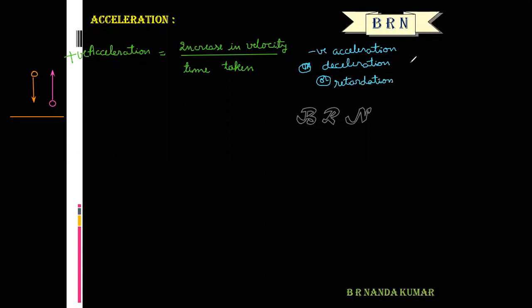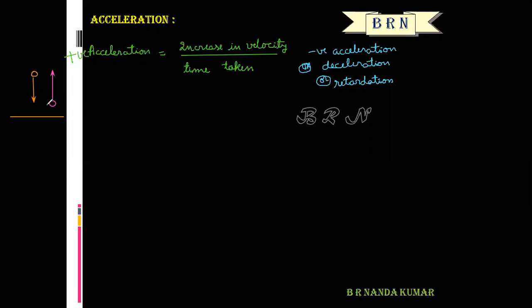Okay. So negative acceleration, or deceleration, or retardation. That means retardation of a particle is defined as the rate of decrease in its velocity. The rate of decrease in velocity of a particle, that is the retardation of a particle. The rate of increase in velocity of a particle, that is positive acceleration of a particle. So this is an example for positive acceleration.